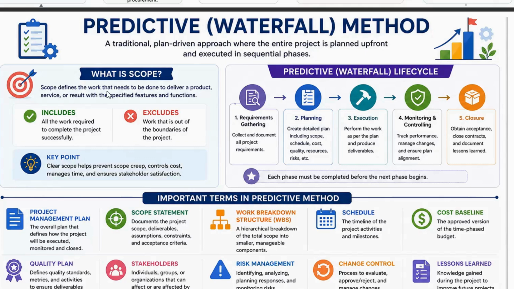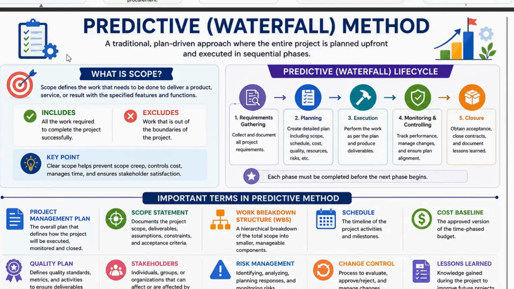That includes all the work required to complete the project successfully. As I told, it is only a ground floor. What excludes the scope is that there is no first floor, so it does not need to be done from our point. The key point to remember is that a clear scope helps prevent scope creep, control costs, manage time, and ensure stakeholder satisfaction. Scope creep is where an unplanned thing diverts a project. You can learn that in the coming classes.